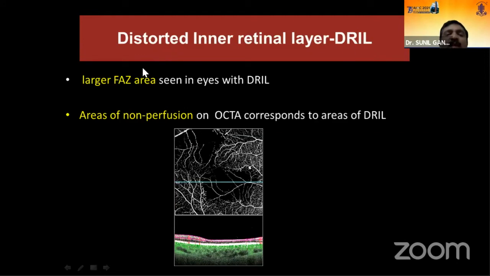That's DRIL. You tend to see larger FAZ areas in eyes with DRIL when compared to those who don't have DRIL. Areas of non-perfusion on OCTA correspond to the area of the DRIL. So the OCTA has got a very good correlation with the distorted inner retinal layers.